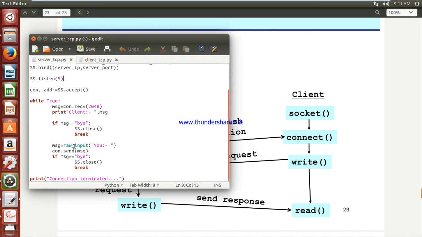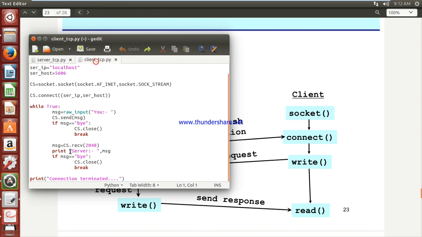Also I am checking if that message equals bye, at the same time I am closing my socket and getting out of this while loop and printing connection terminated. Now you have sent the data with con dot send. Suppose that message is not bye, then that message will be sent.